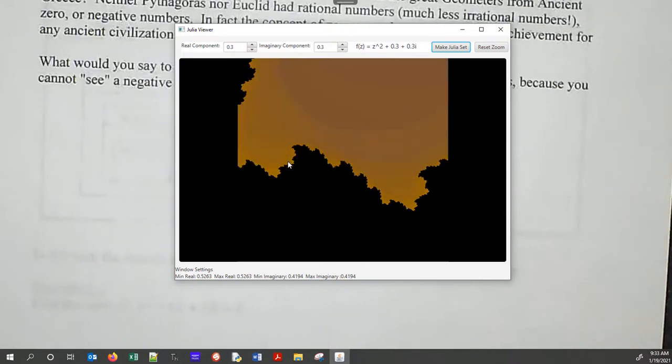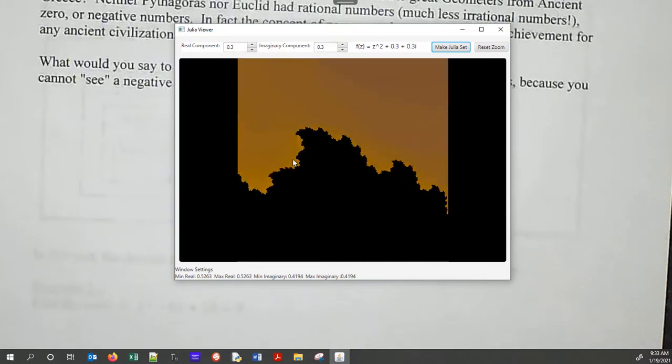And that's it. So again, feel free to download that app. You have to install Java if you don't have it already on your computer. But I hope you feel somewhat motivated to study imaginary numbers because they're, well, they're beautiful.